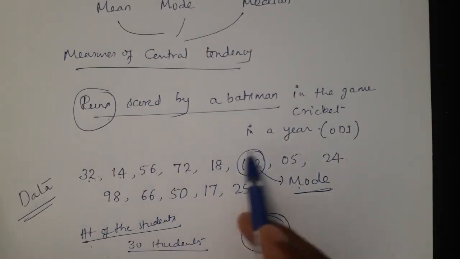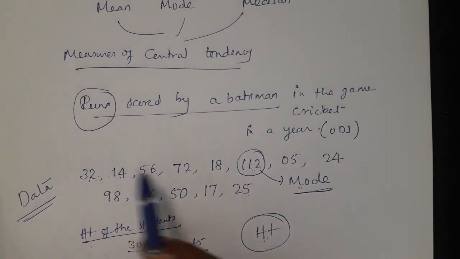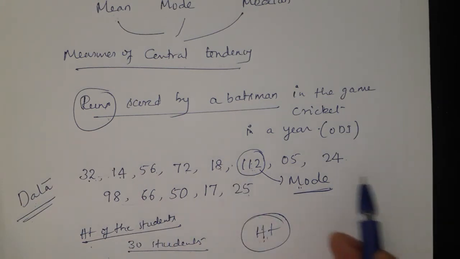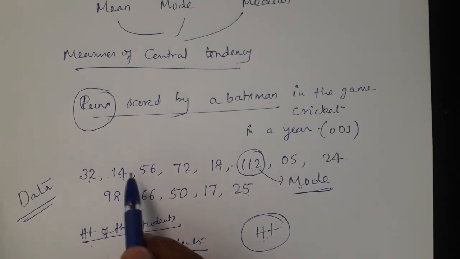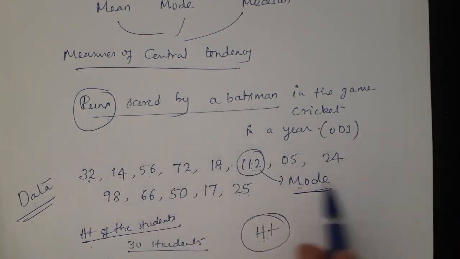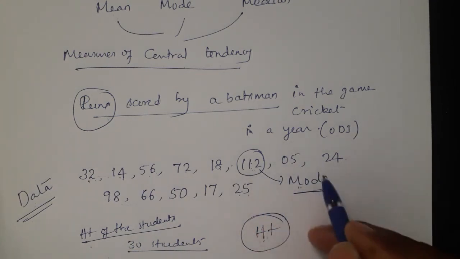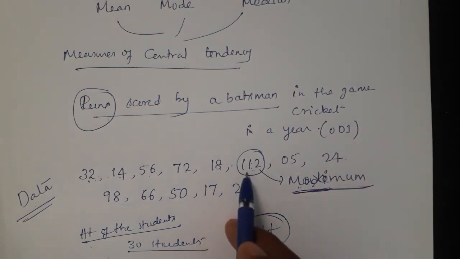Actually, highest-wise it is 112, but what exactly does the mode explain? Mode means which run has come more times. Here 32 has come one time, 14 has come one time, 56 all have come only one time. But check this, 25 also one time, all are one time. So here all are mode. But this 112 is not the mode, it is the maximum run scored. Maximum run scored is 112.